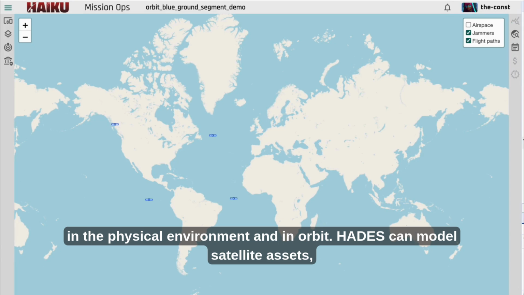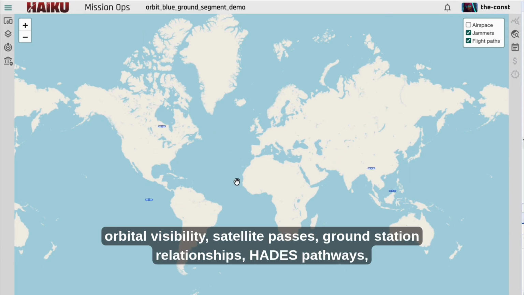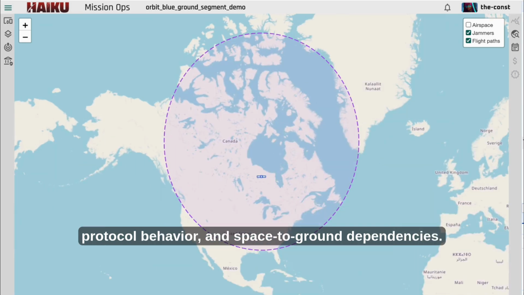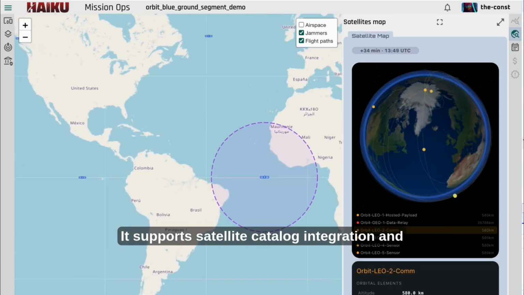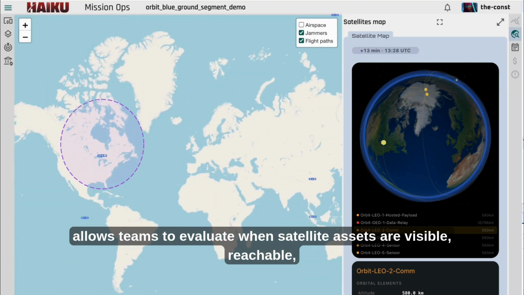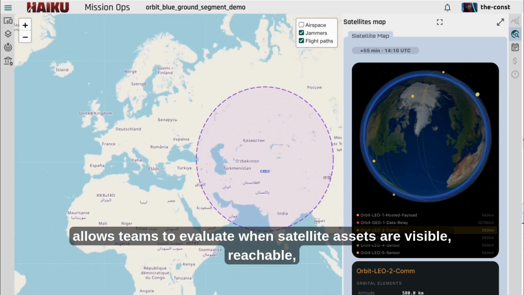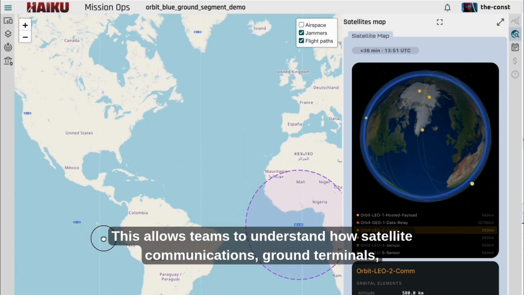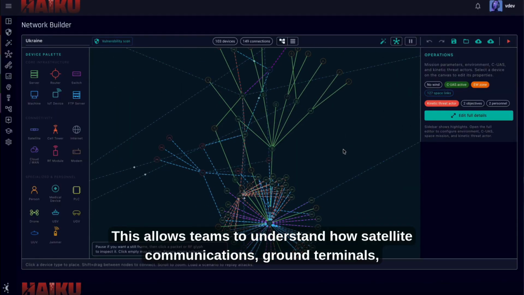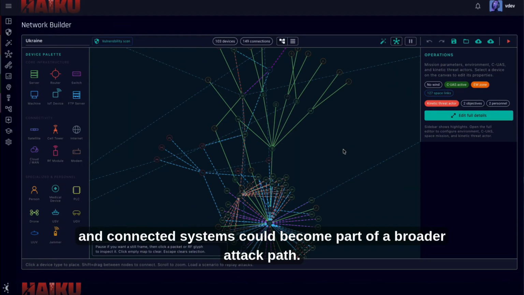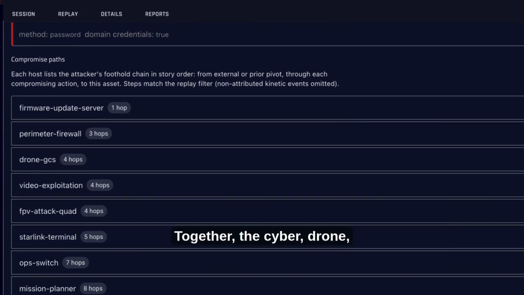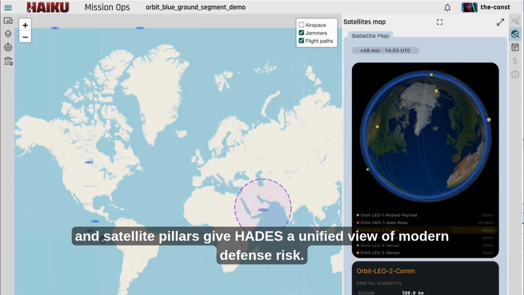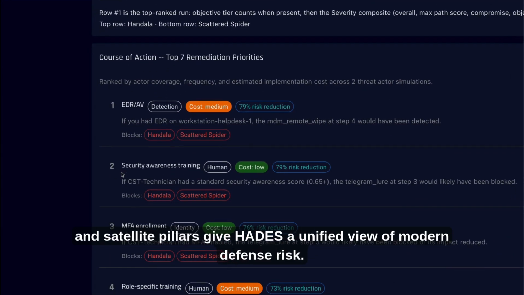HADES can model satellite assets, orbital visibility, satellite passes, ground station relationships, communication pathways, protocol behavior, and space-to-ground dependencies. It supports satellite catalog integration and allows teams to evaluate when satellite assets are visible, reachable, or connected to mission systems. This allows teams to understand how satellite communications, ground terminals, and connected systems could become part of a broader attack path. Together, the cyber, drone, and satellite pillars give HADES a unified view of modern defense risk.